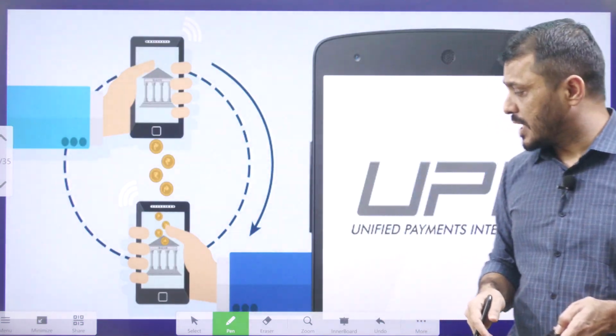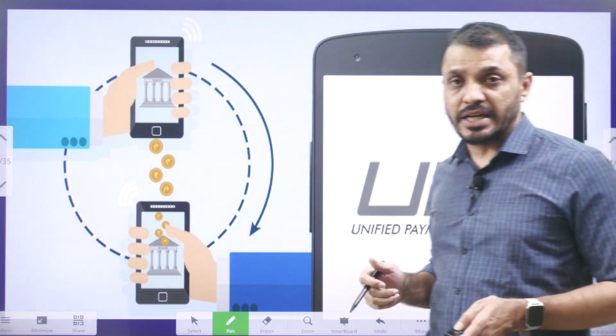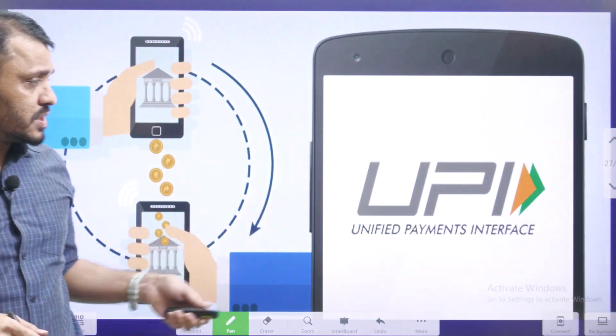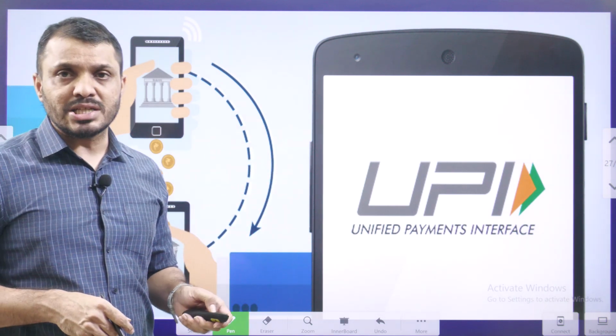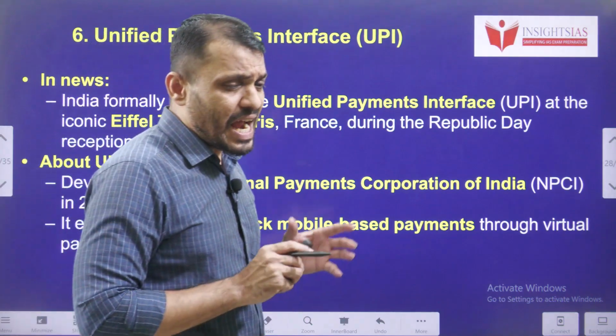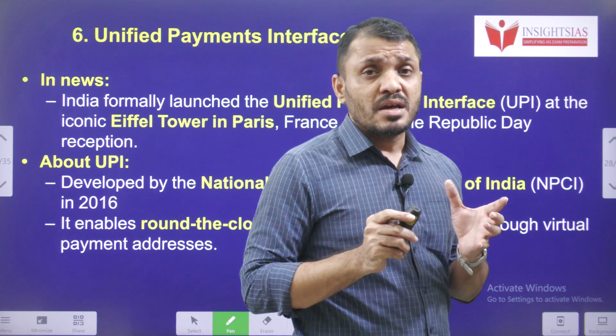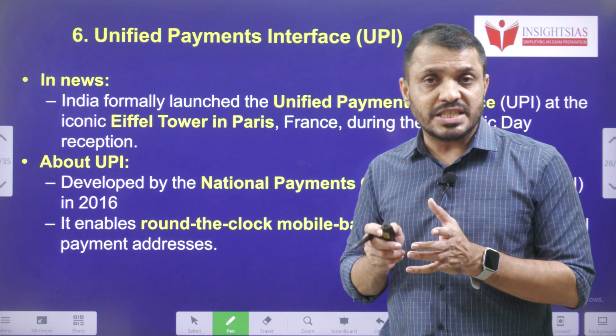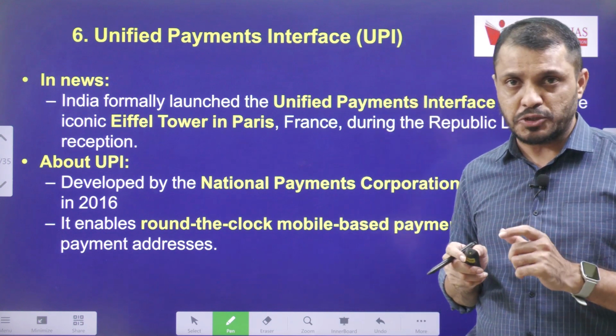Now, the next topic is regarding the economy: Unified Payment Interface, UPI. Government of India recently announced that UPI services are launched at the Eiffel Tower. So, what is the advantage of that? What is the impact? Whoever the Indian tourists are, when they visit the Eiffel Tower, they can do transactions in Indian rupees. That is the advantage.